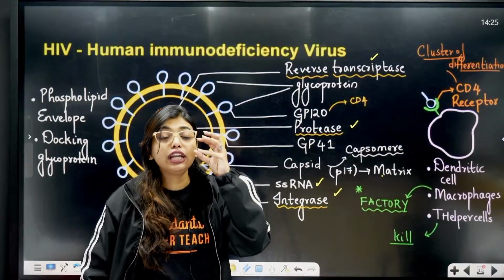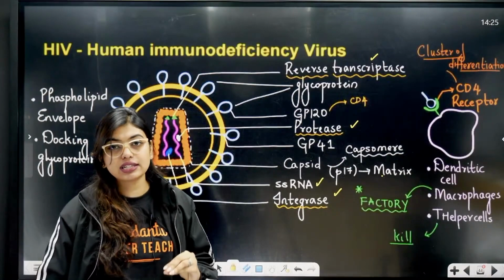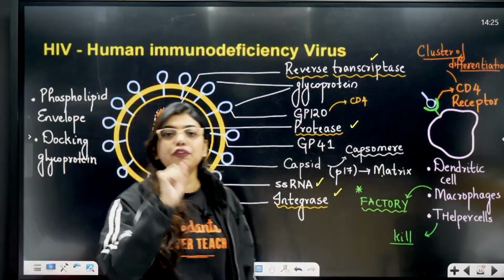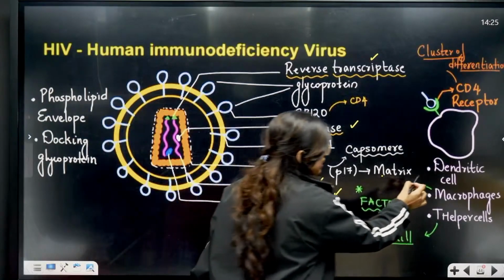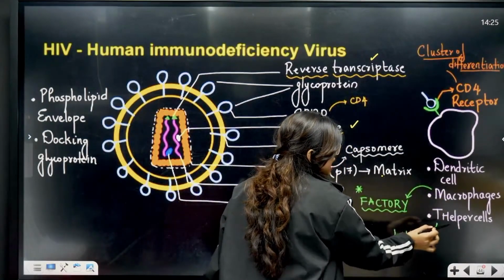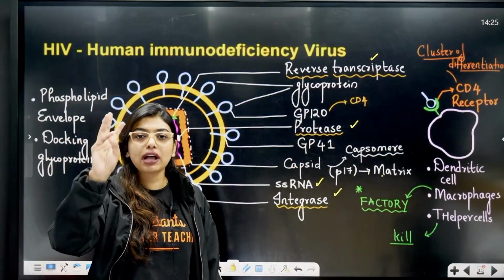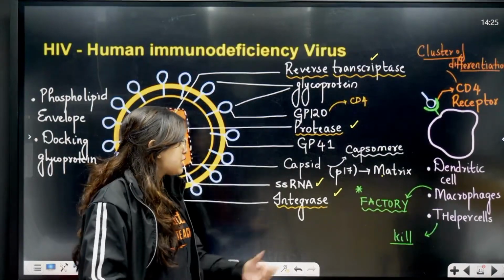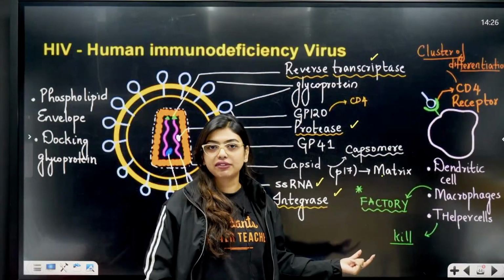These people are only going to target the ones who have CD4 receptors. CD4 full form is cluster of differentiation. CD4 receptor. Who all has CD4 receptor in our body? Dendritic cells, macrophages and T helper cells. These people are going to be affected. Now the problem is, it is going to use macrophages as the factory to produce new HIV.